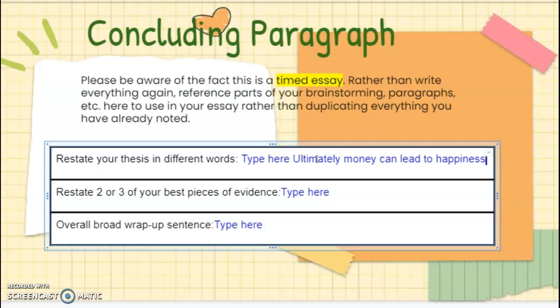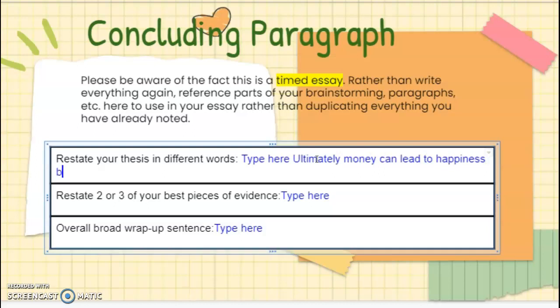So instead of saying money can buy happiness, it can lead to happiness because it can provide comfort and security. Notice I didn't say resources and I didn't say stability. I chose synonyms, remember, words that are like other words, to create that effect. Restate 2 or 3 of your best pieces of evidence and your overall wrap up here. 1 sentence, 2 sentences, 1 sentence, 4 sentences.